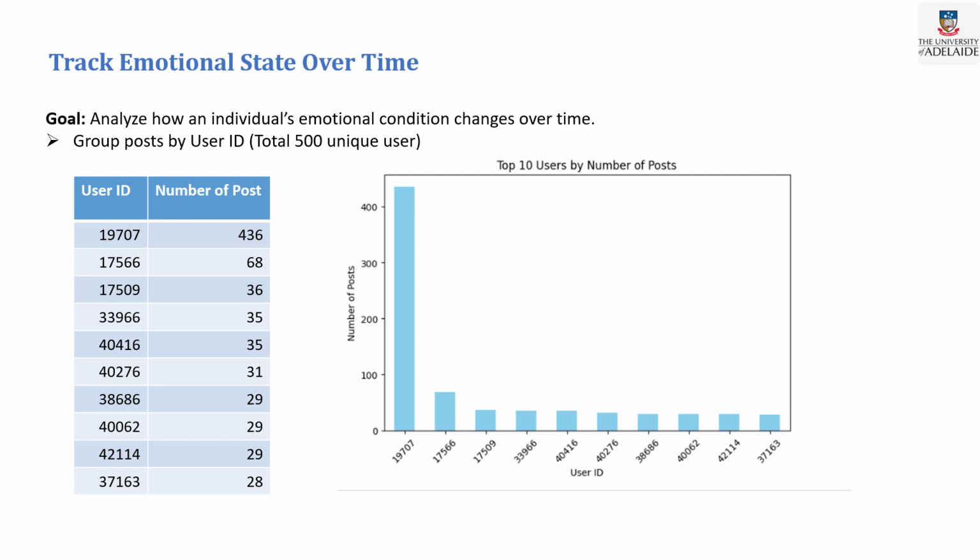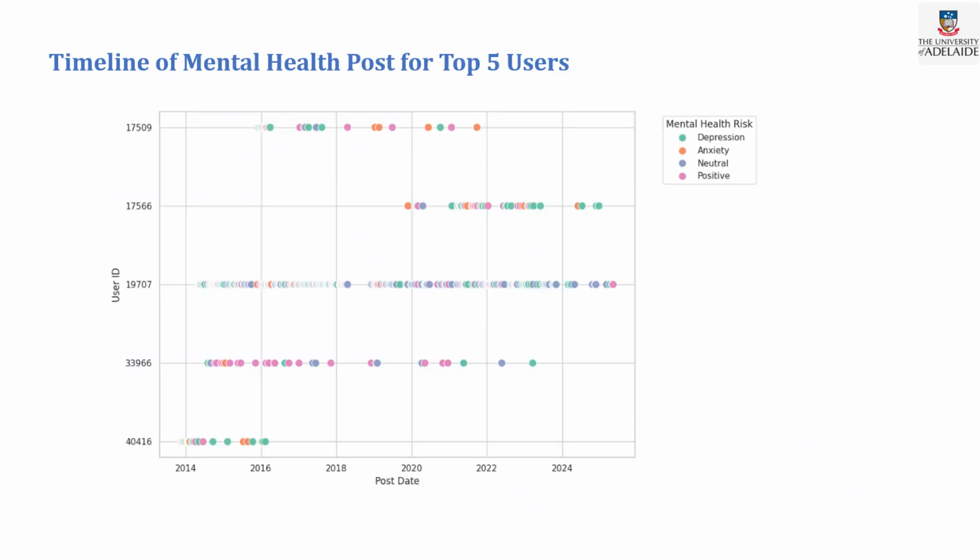So having achieved my first objective, I now move to my second objective, which is to track emotional state over time and analyze how an individual's emotional condition changes over time. I have grouped posts by user ID. In total I have 500 unique users, with user-ID-wise posts. Here I have shown the top 10 users and a timeline of the mental health posts of 5 users, using the GoEmotions classification output to label each post as depression, anxiety, or neutral.